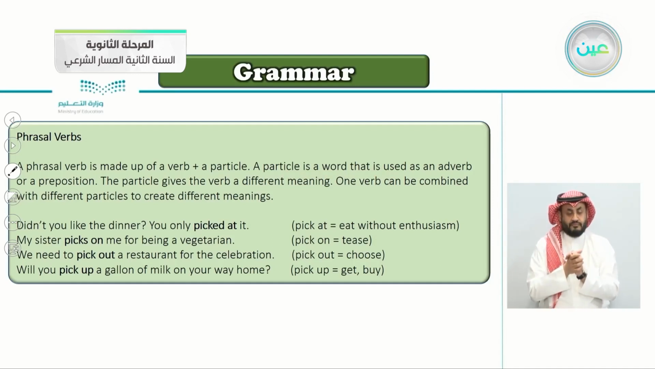The particle gives the verb a different meaning. One verb can be combined with different particles to create different meanings. So if you have one verb and it can connect with more than one particle, each one has its own meaning. So let's take some examples here.